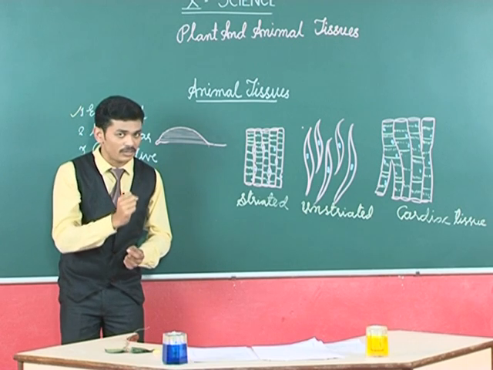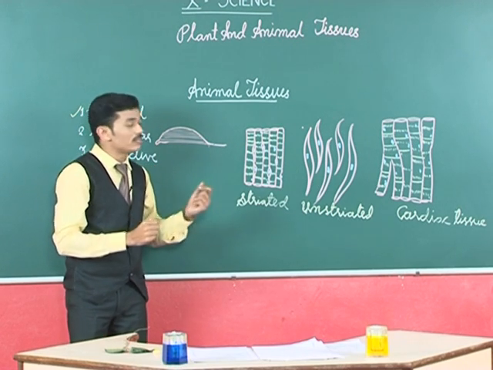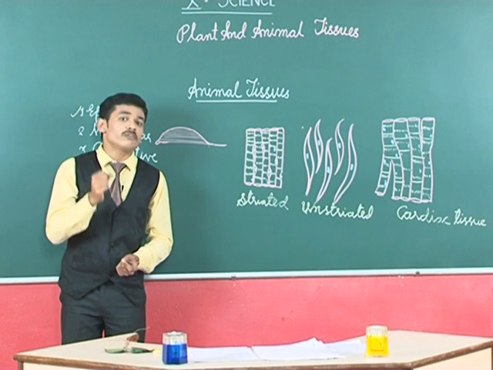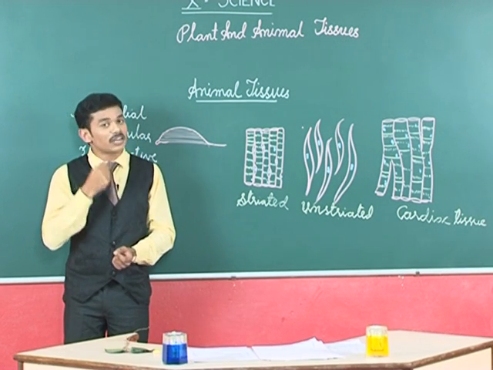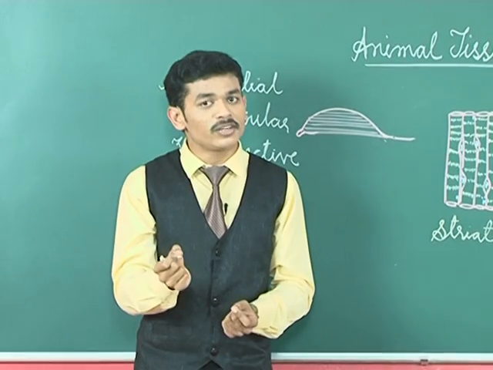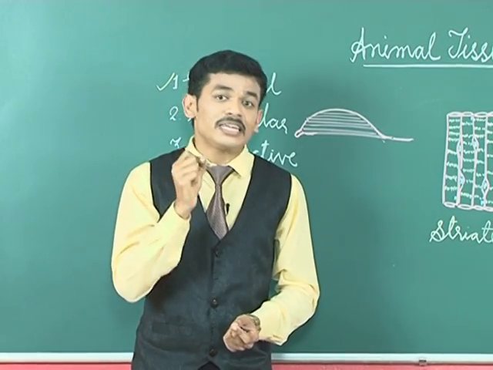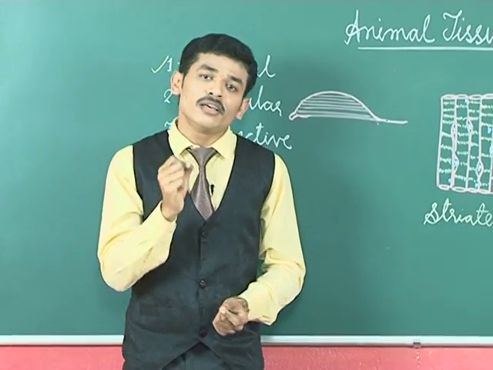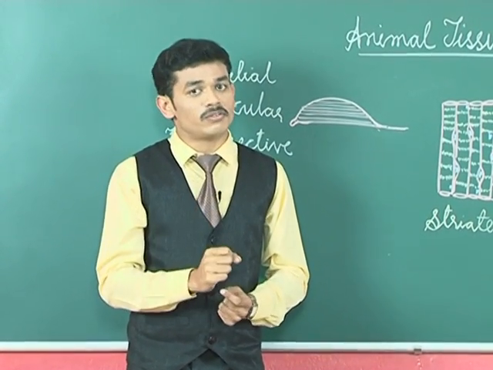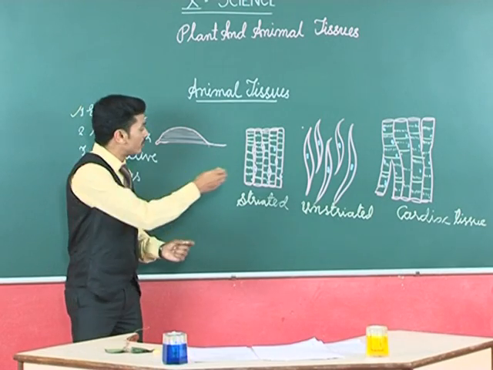Because of these striations, we call this muscle striated muscle. The contraction of this muscle is under our control. These are called voluntary muscles, and because this muscle is attached to the bones invariably, these are also called skeletal muscles.